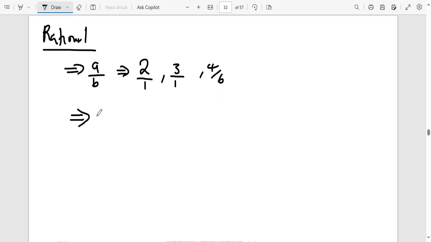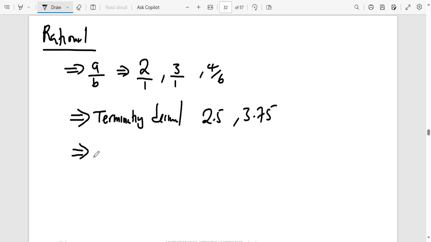Other rational numbers include terminating decimals. For example, 2.5 is a terminating decimal, a decimal that ends. 3.75 is a decimal that ends. So it's rational. Also, non-terminating decimals, but they are repeating.